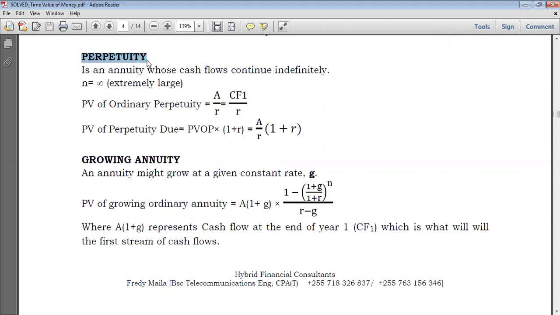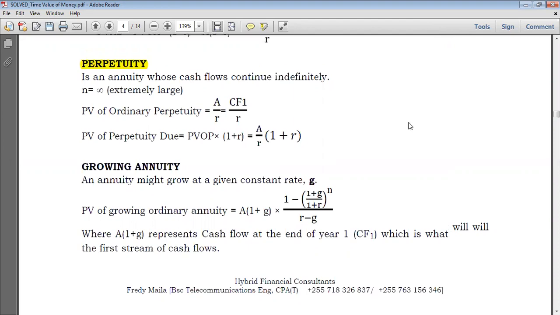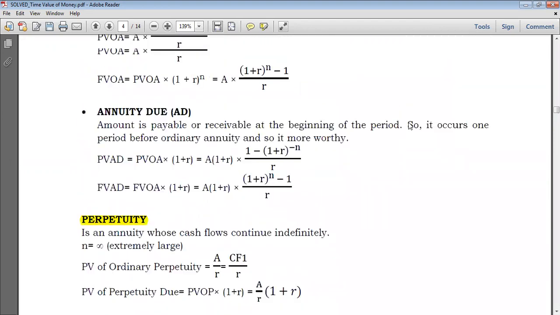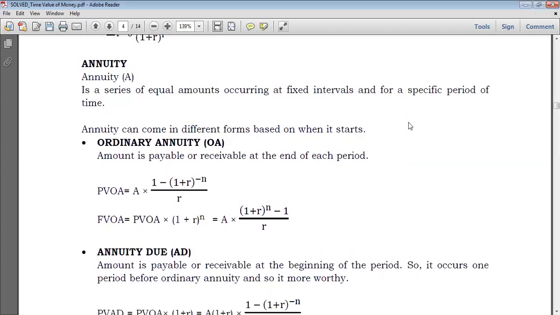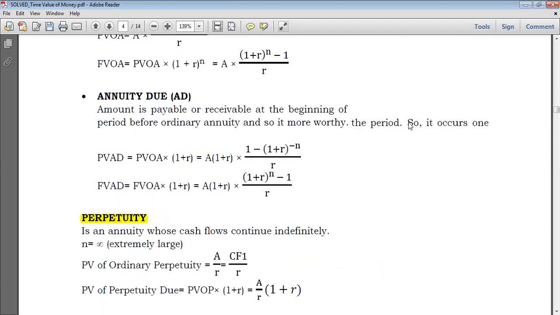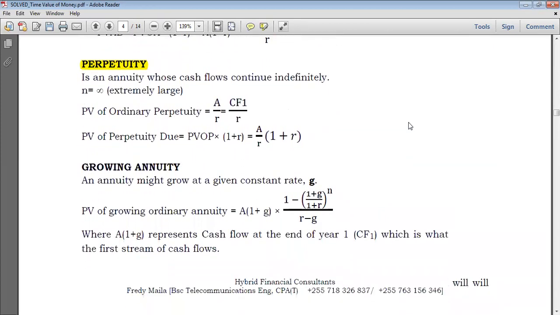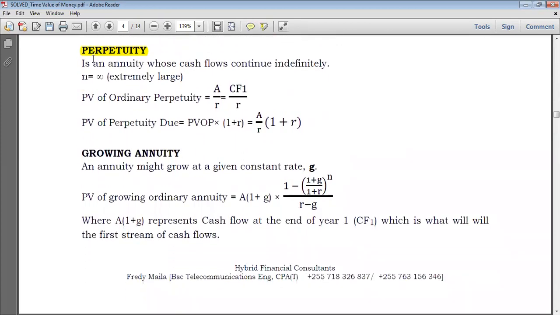Now, in the previous lecture, I spoke about annuity. I spoke about ordinary annuity. Actually, I spoke about annuity due, as you see here. So if you need to know about annuity, you can just go to the previous lecture, right? Right, what's a perpetuity? Perpetuity is simply an annuity whose cash flows continue indefinitely.